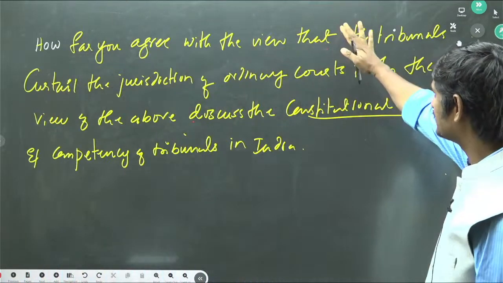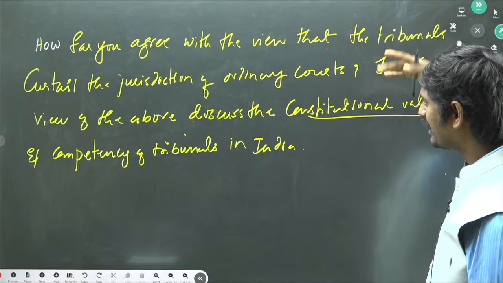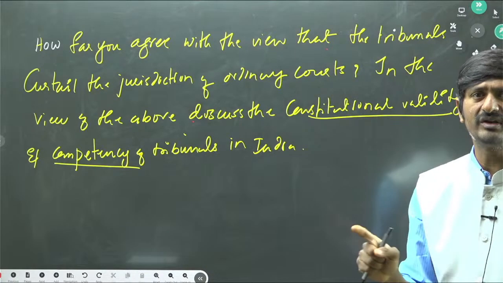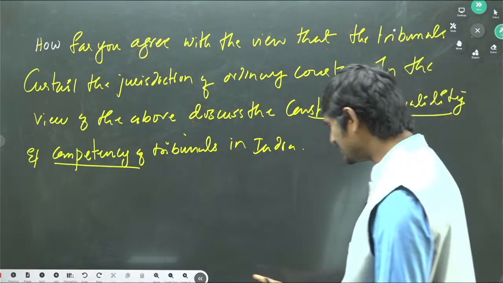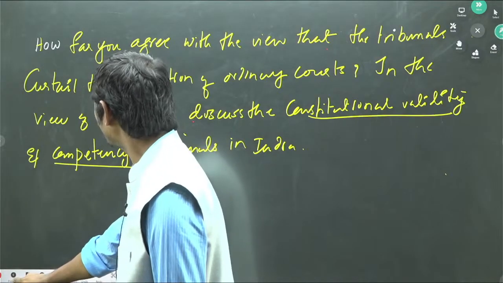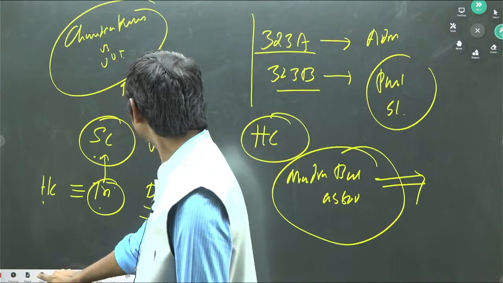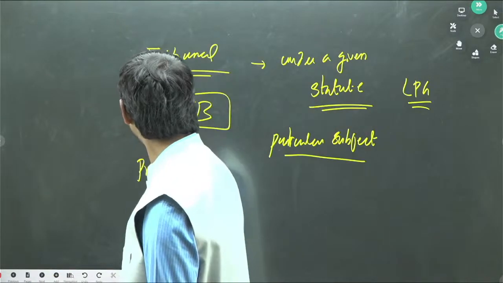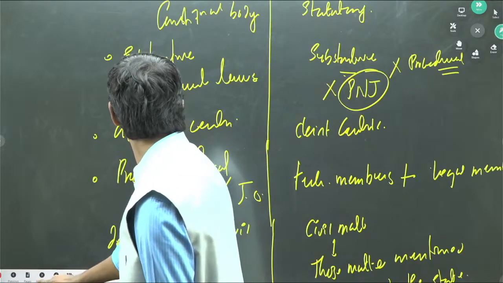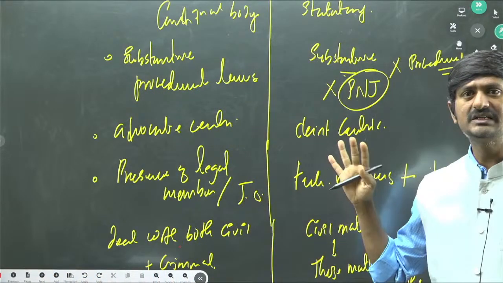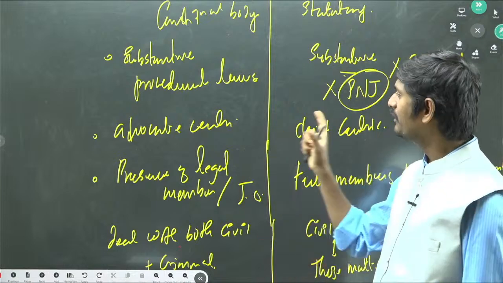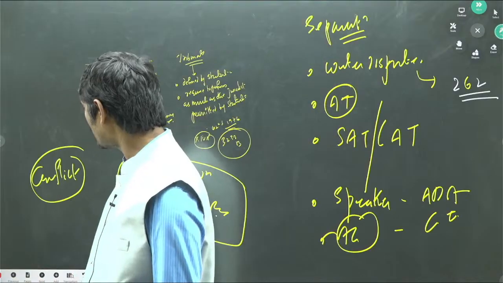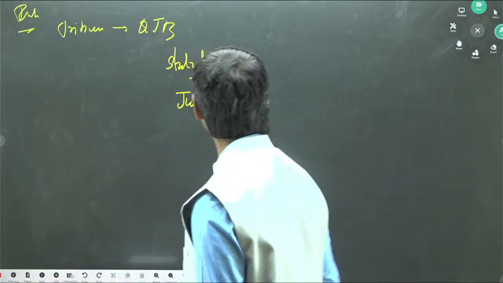So we have discussed both of these two dimensions. Constitutional validity and competency we have discussed when we discussed the differences between the ordinary courts and tribunals. So this is the rest of the answer here. In the second part, this is the table we have drawn here. We need to write this table in the second part of the answer when we are talking about the competency. So this is the whole idea about the question.